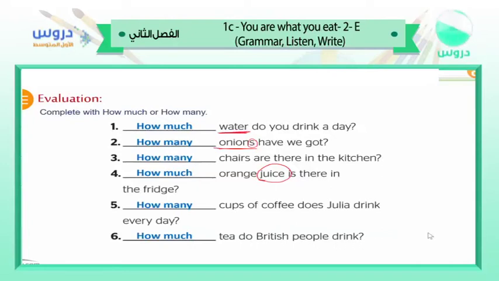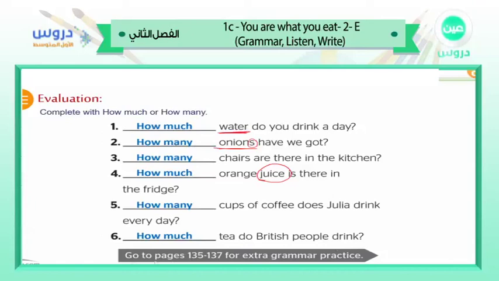Okay? Very nice. Go to pages from 135 to 137 for extra grammar practice. If you want to practice more, if you want more exercise, go to pages from 135 to 137.